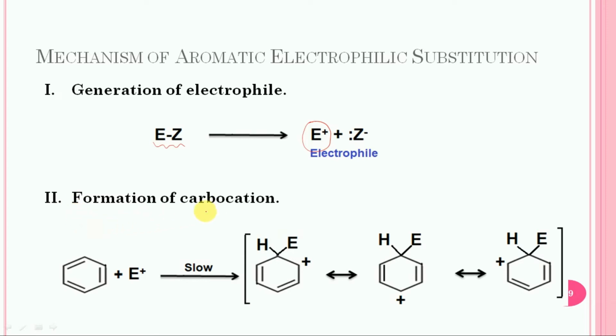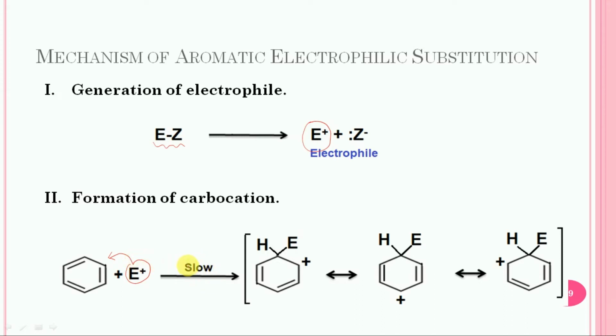The electrophile generated in step number 1 will attack in this step on the ring that has the pi electron cloud, and in this case the electrophile gets attached to one of the carbon atoms by means of a pair of electrons which were initially in the pi electron cloud.